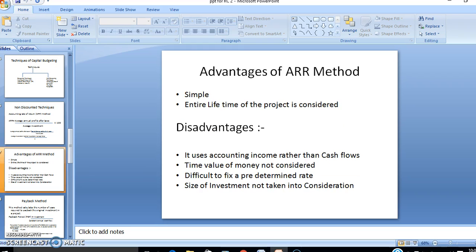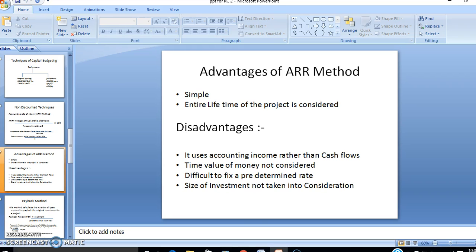There are some advantages and disadvantages of this method. This method is very simple to understand and use. The ARR method uses the entire profits earned during the lifetime of the project in calculating the project's profitability. This method has some disadvantages also.